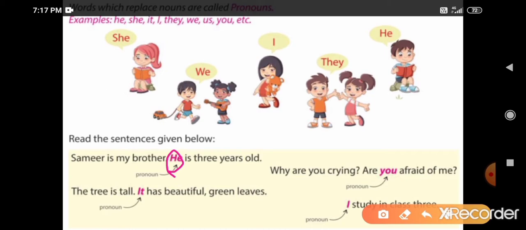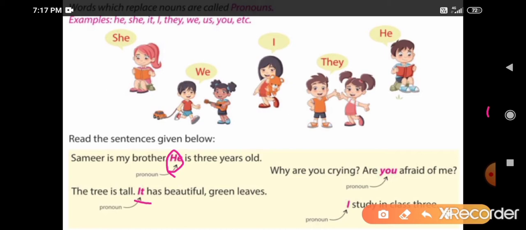Now next. The tree is tall. It has beautiful green leaves. Here we are talking about a tree. And when we are using a pronoun for non-living things or any animals or birds, which word do we use? We use it. The tree is tall. It has beautiful green leaves. So here it is a pronoun.